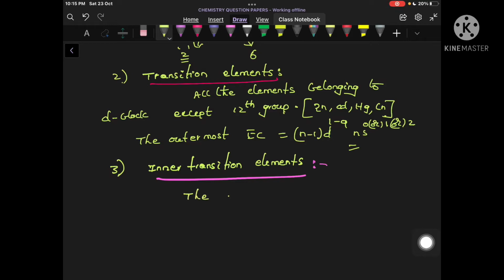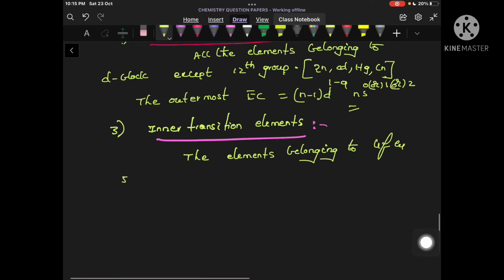So the elements belonging to 4f and 5f subshells are called inner transition elements.